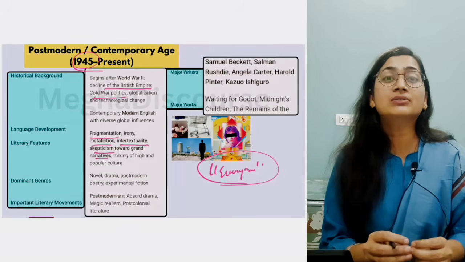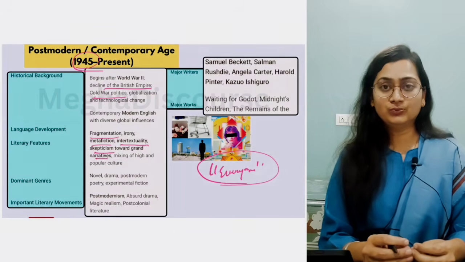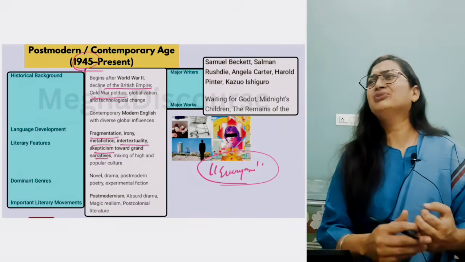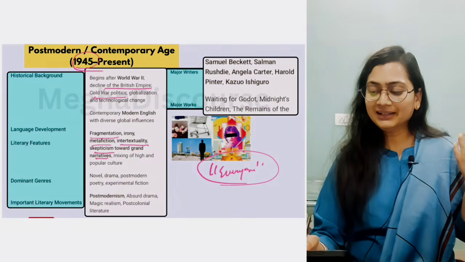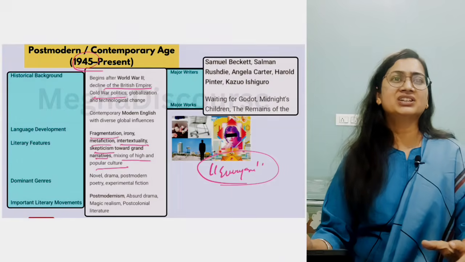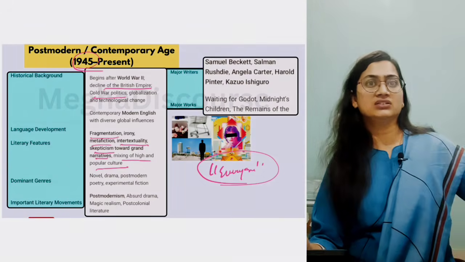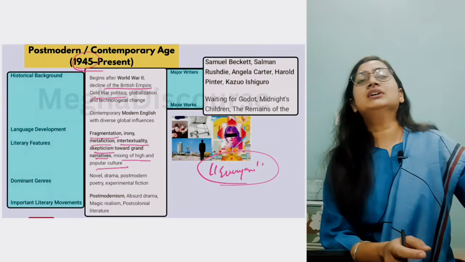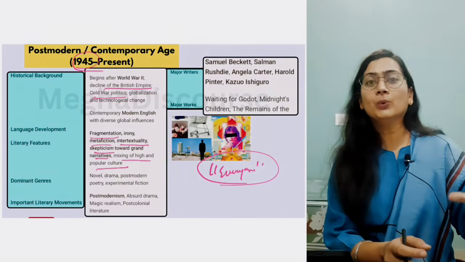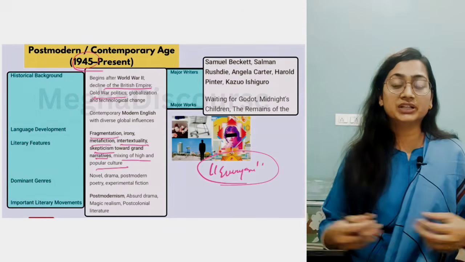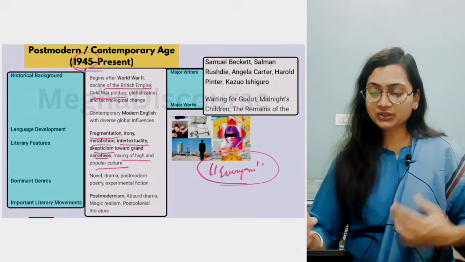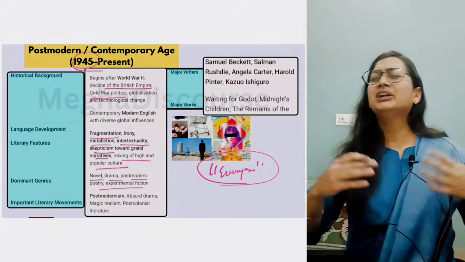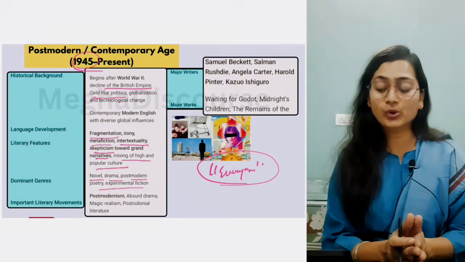Now they are working on a minimal framework. They have minimal narratives, non-linear structure. They have their own free verse. Okay, like we have the mixing of high and popular culture. They are not saying that this is for the elite, this is for the aristocratic. Yes, now they are mixing the classical norms. Now they are evolving their own culture, their own literature. Okay, so novel, drama, postmodern poetry, experimental fiction. So every type of genre can be seen in the postmodern world.